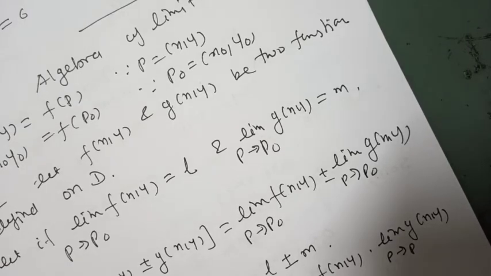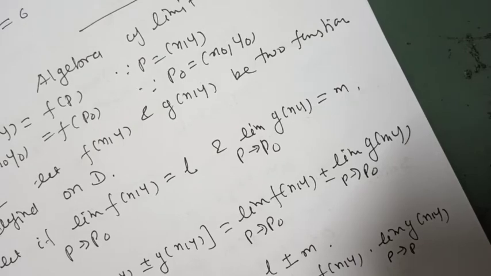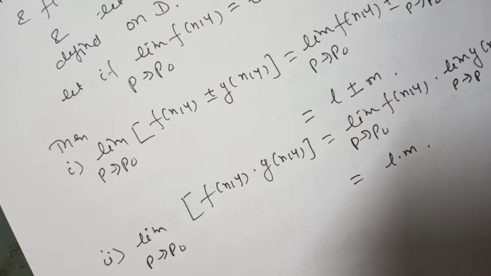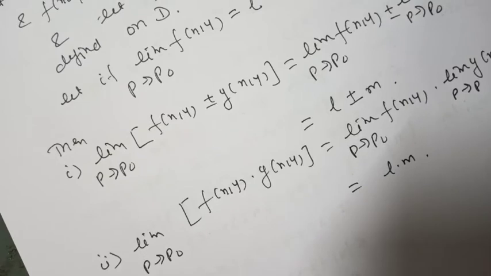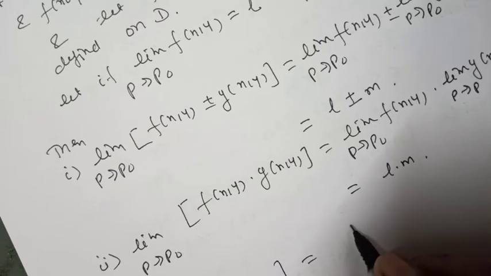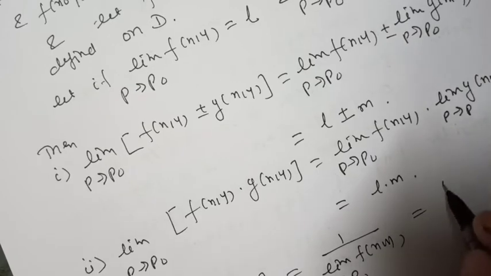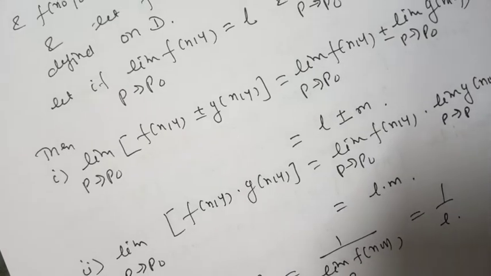Now there is a third rule: the limit as p tends to p0 of 1 upon f of xy is equal to 1 upon the limit of f of xy as p tends to p0, which is 1 upon L.